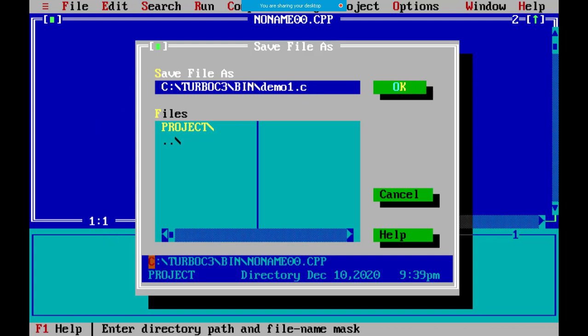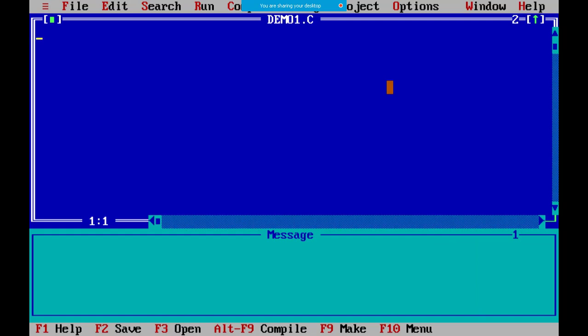You can see there is a C drive, in that there is Turbo C3, in that there is a bin folder. So inside the bin folder I am storing this file, demo1.c.